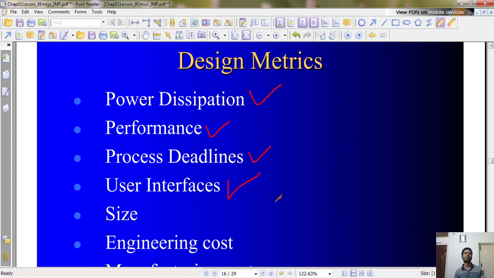User interfaces means what are the inputs and outputs. Inputs may be switches, buttons, keys, keypad matrix, touchscreen, maybe a sensor, maybe a thumb reader in your cell phones, maybe face recognition in your cell phones and any electronic gadgets, maybe any other. Then comes outputs, user outputs, where you could feel like something is happening. First thing is a display, maybe an LED, maybe a 7-segment LCD, maybe other sophisticated things like